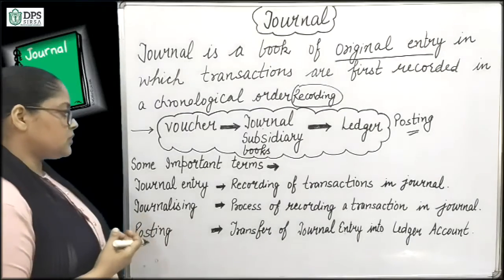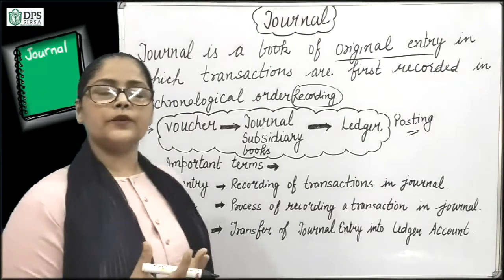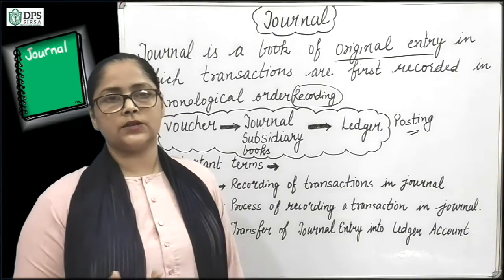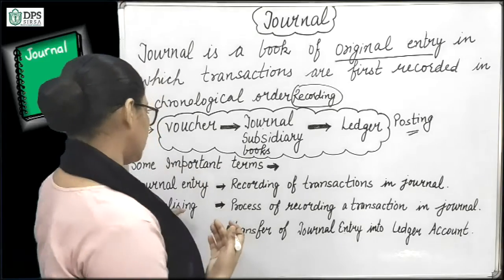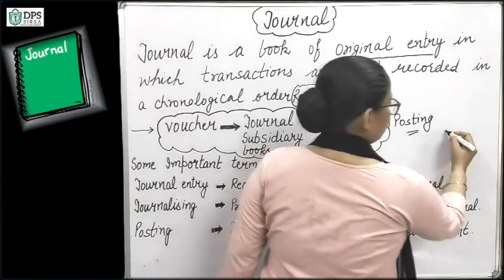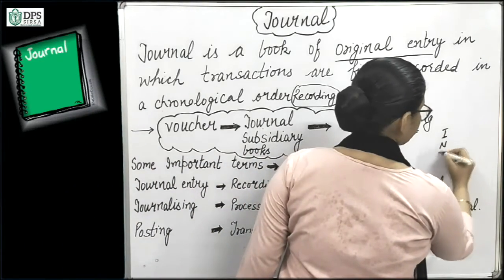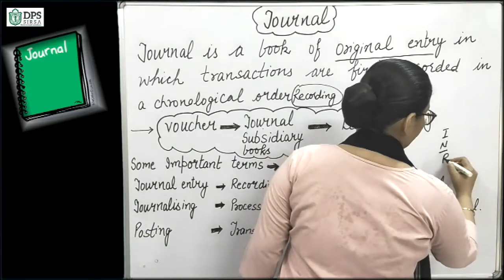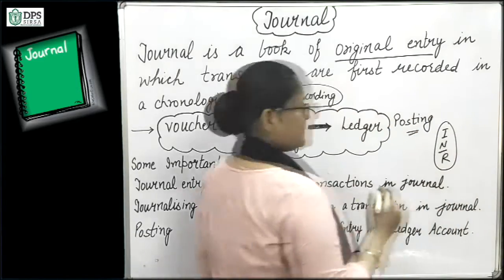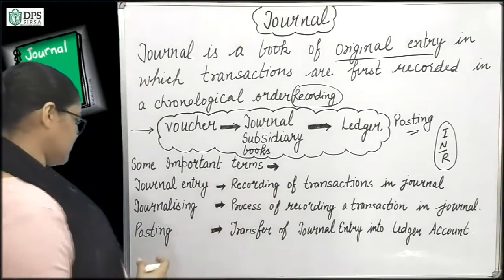Now the second is journalizing. The process of recording of transaction is known as journalizing. So in journalizing, first we identify and then we decide the nature of the transaction, when we apply the rule. I will describe it to you in detail also.